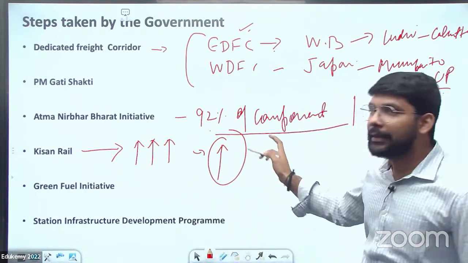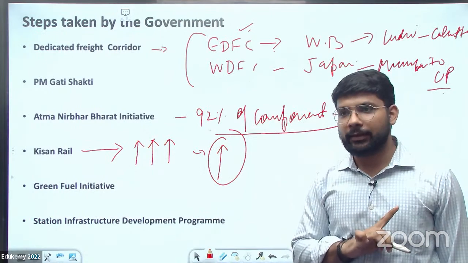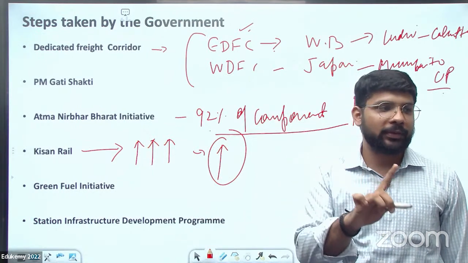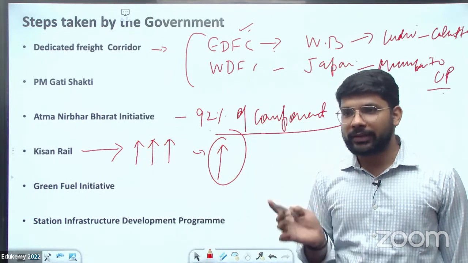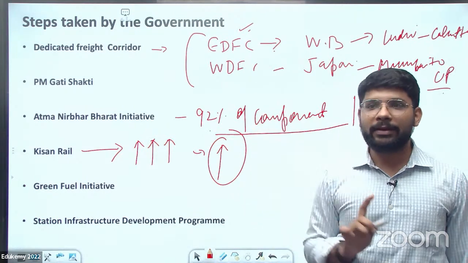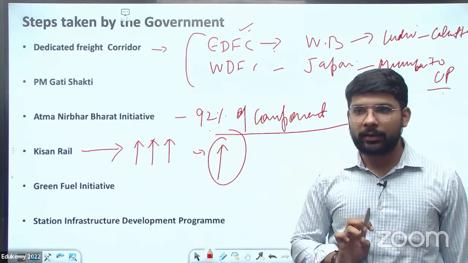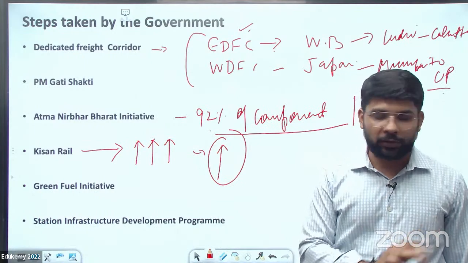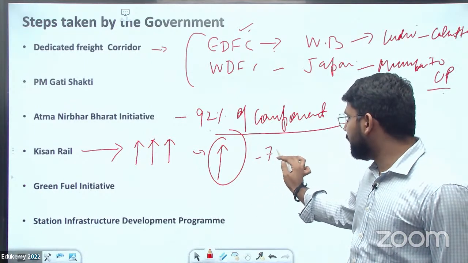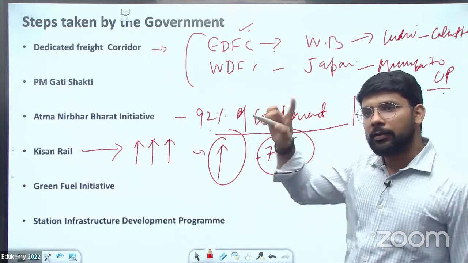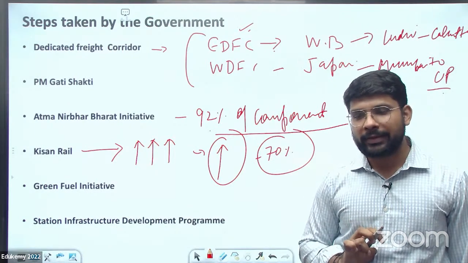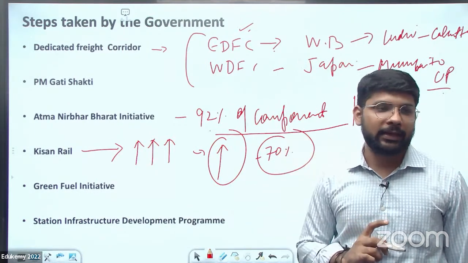That's why the government, to counter the private sector, which is adopting mostly road transport, is developing the railway sector for the freight corridor, and the cost is almost 70% of road transport. So that's why this will help in the increase in the freight corridor.